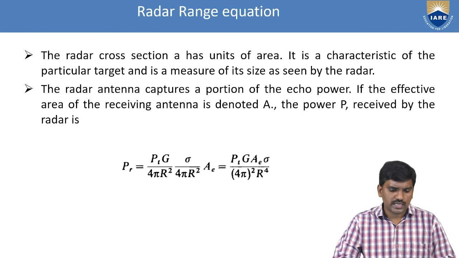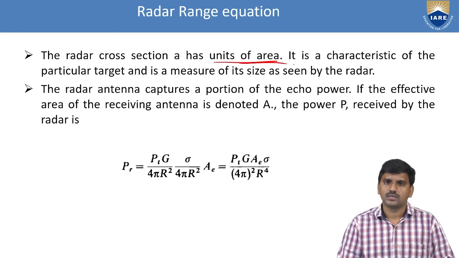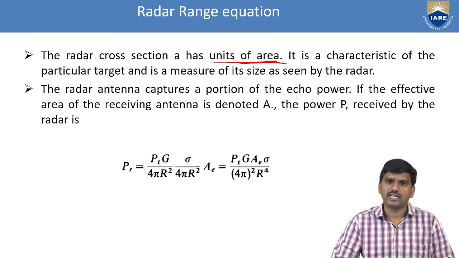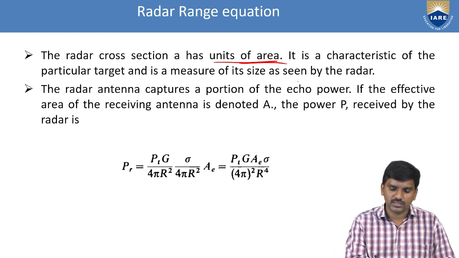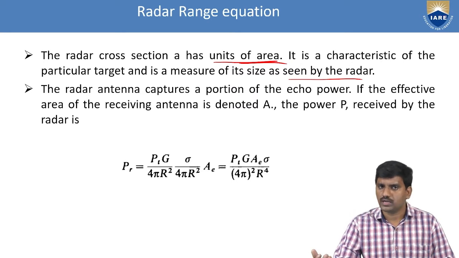Next, the radar cross section has units of area. It is the characteristic of a particular target, and it is a measure of its size as seen by the radar. Next, the antenna captures a portion of the echo power reflected by the target.